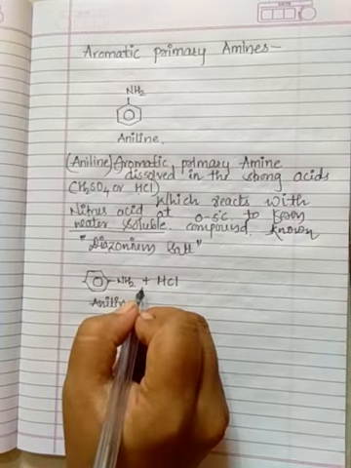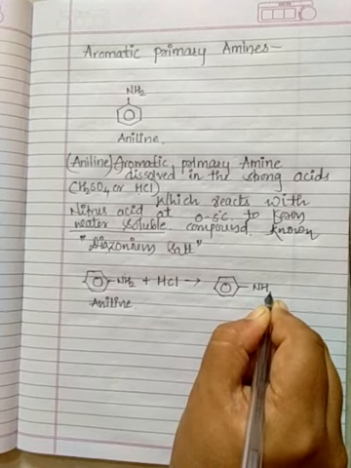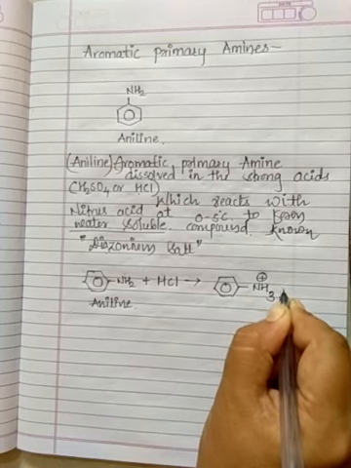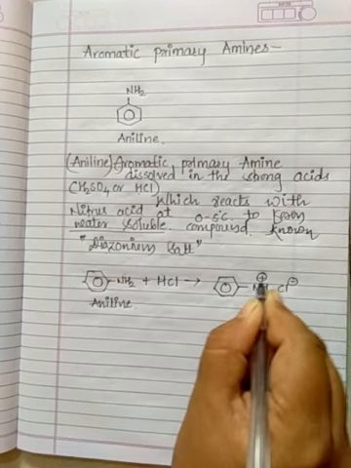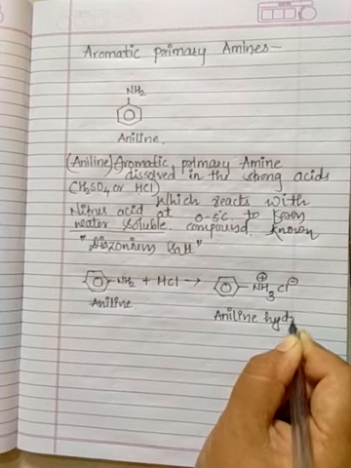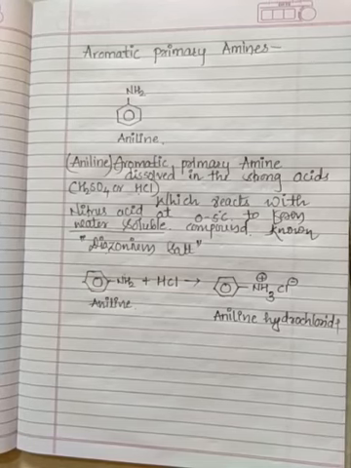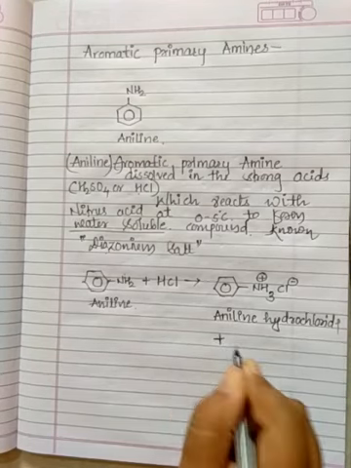Just see here, this is our aromatic ring, and after that aromatic ring we have NH3+ and Cl-. So this is our aniline hydrochloride. Now, aniline hydrochloride reacts with what?